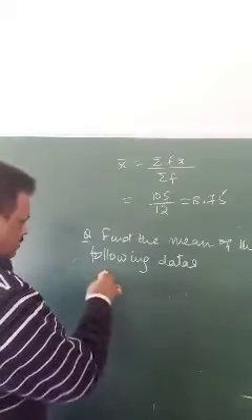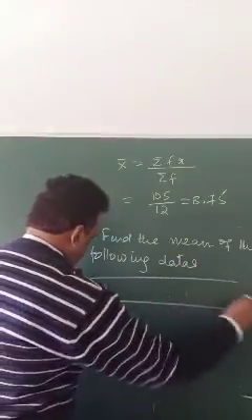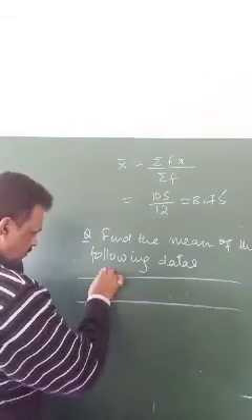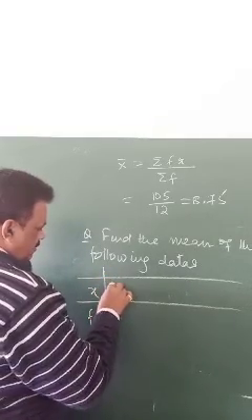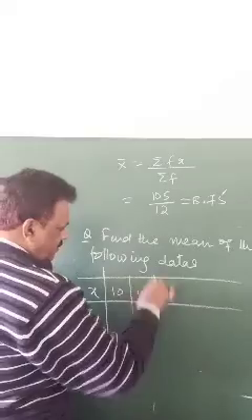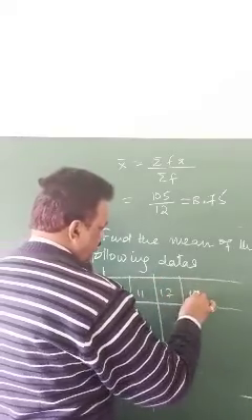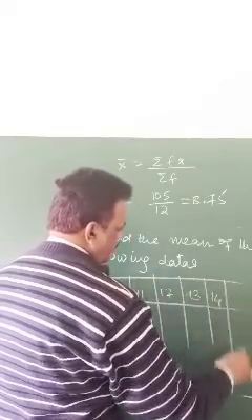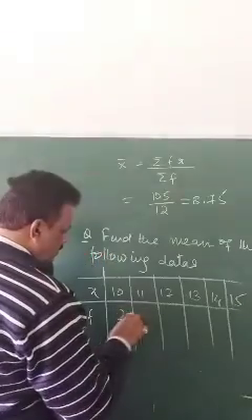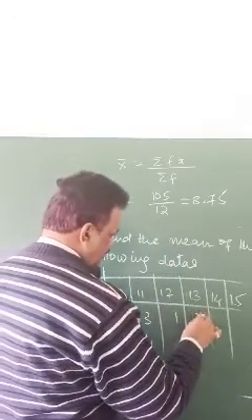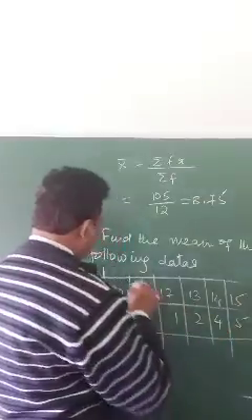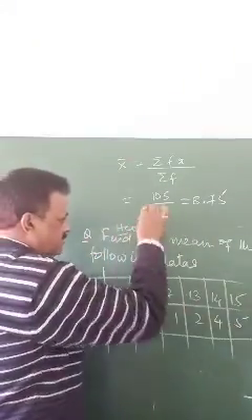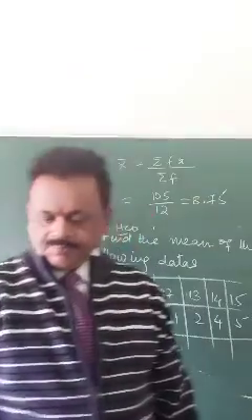Suppose the question is x: 10, 11, 12, 13, 14, 15 and f: 2, 3, 1, 2, 4, 5. So this is your homework. Try to complete this. The method is the same.